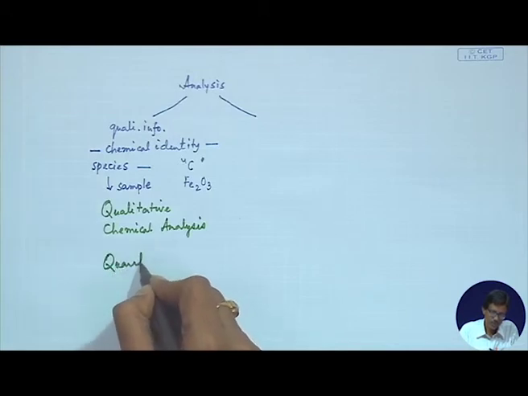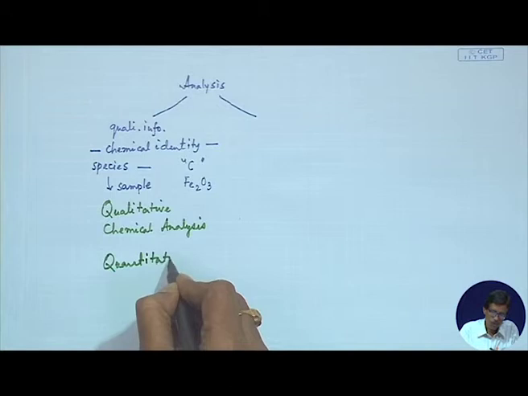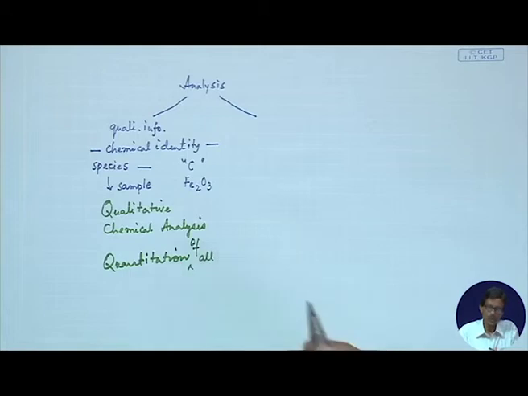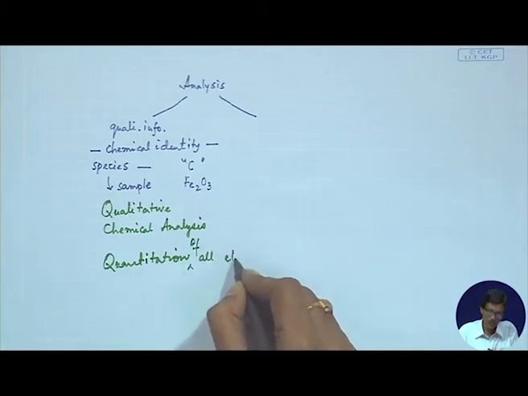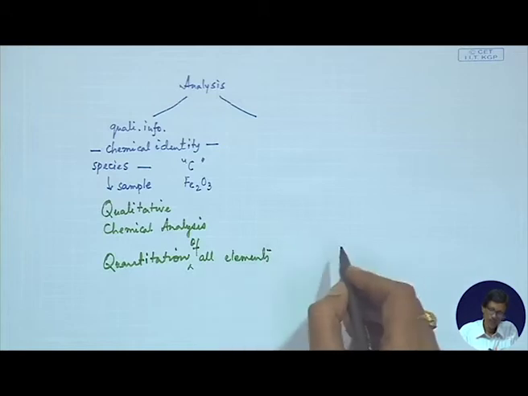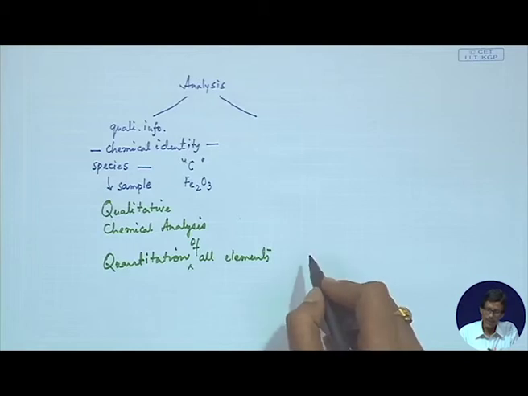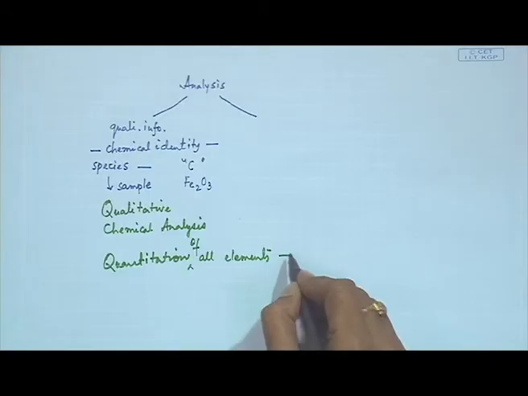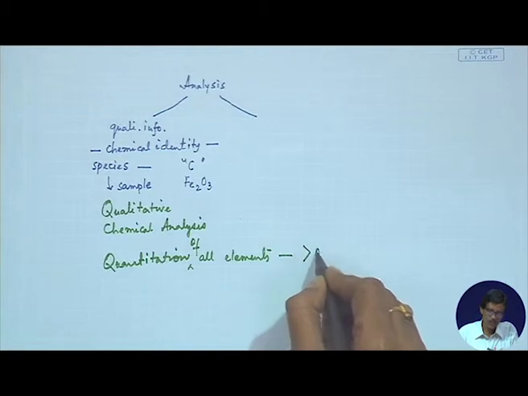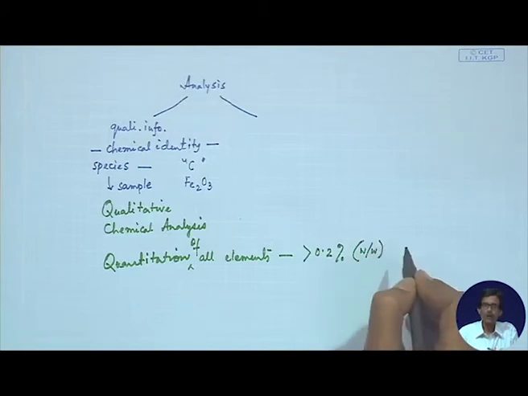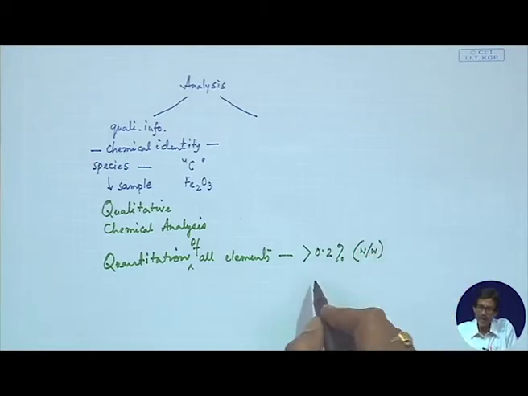So, quantitation of all the elements which are present over there, except hydrogen and helium, because hydrogen and helium cannot be detected through all these three different techniques, three very advanced level instrumental techniques, and this concentration is in the range of greater than 0.2%, which is not always very easy to do by conventional analytical technique.